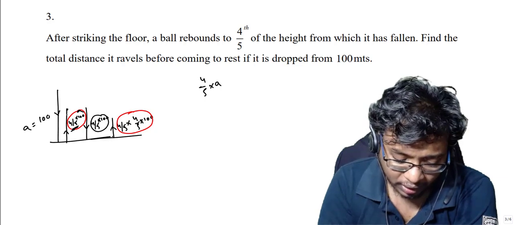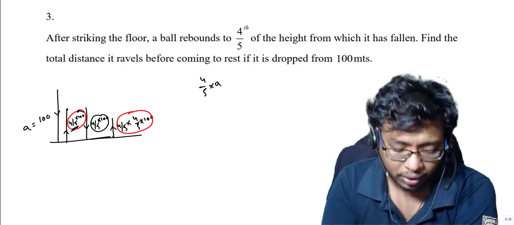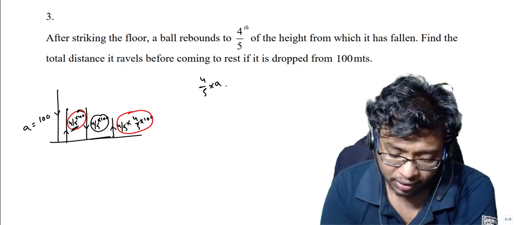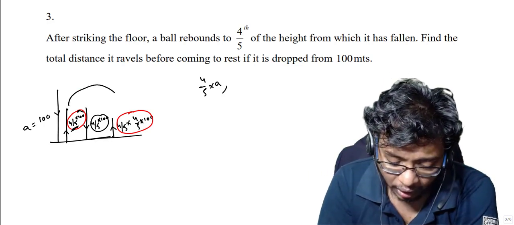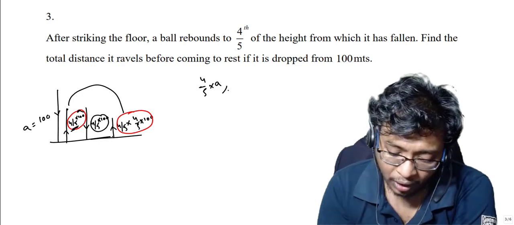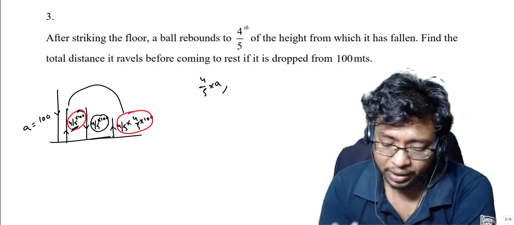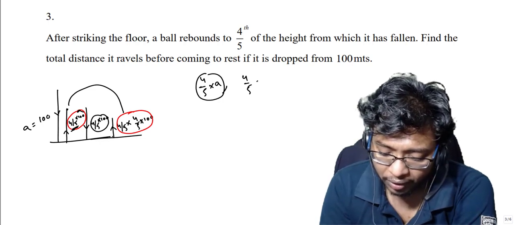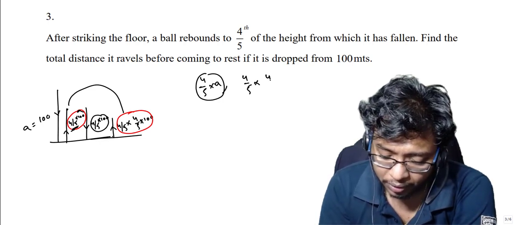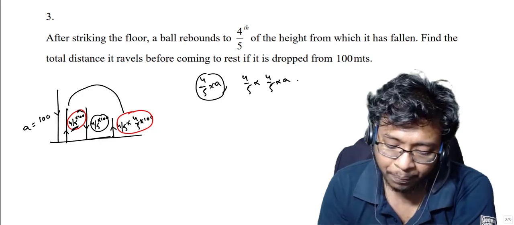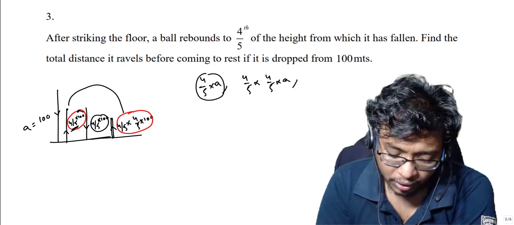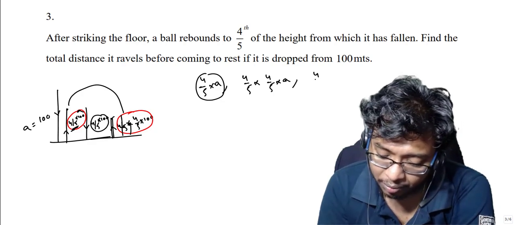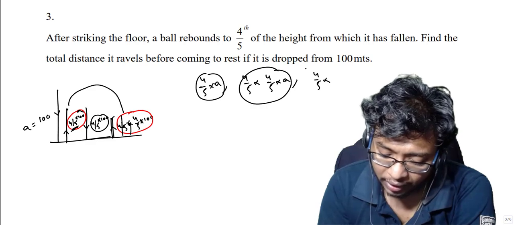Once it reaches this height, again it drops by the same height. Then when it is rising for the second time, I'm treating the alternate parts. Now when it rises back, it rises by 4/5 of this one. So this will again be 4/5 into A. Once it reaches this side, again it falls back the same height, and this time again it will rise by 4/5 of this height.